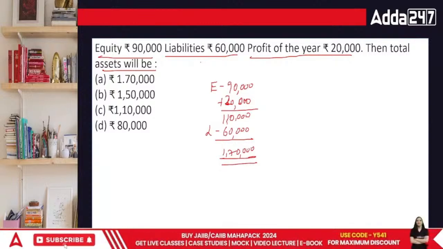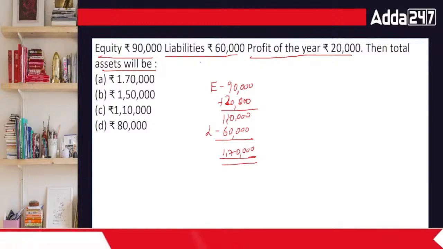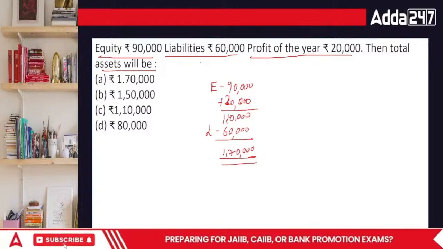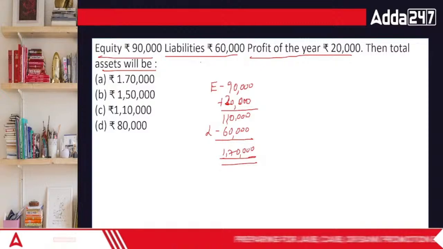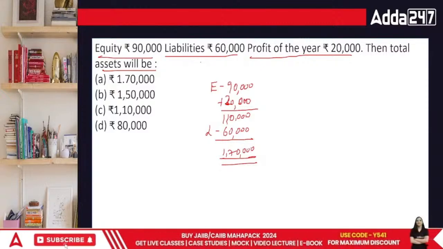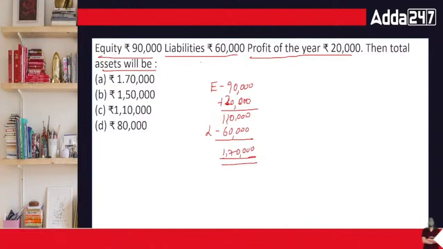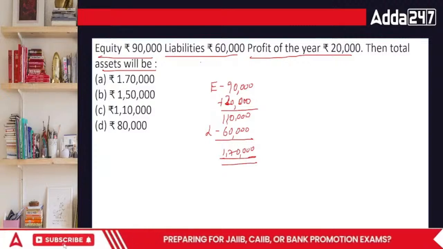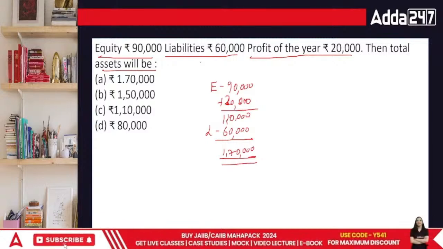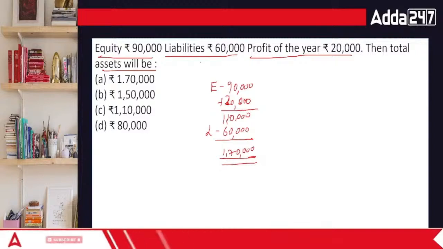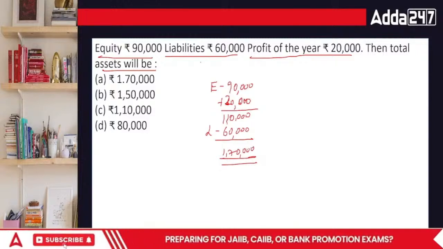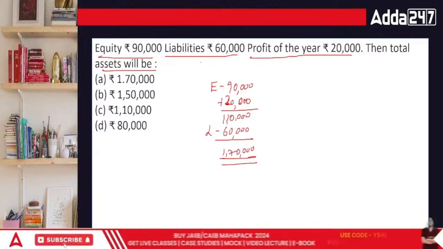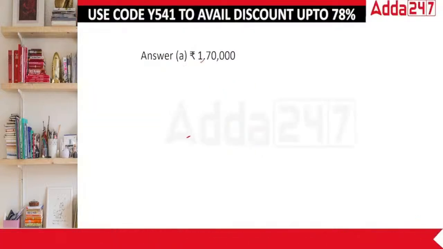Done, everyone? This is an interesting question. All you need to remember is that equity plus profit will become shareholder funds. Right? Okay, now let's move on. The answer is 1,70,000.